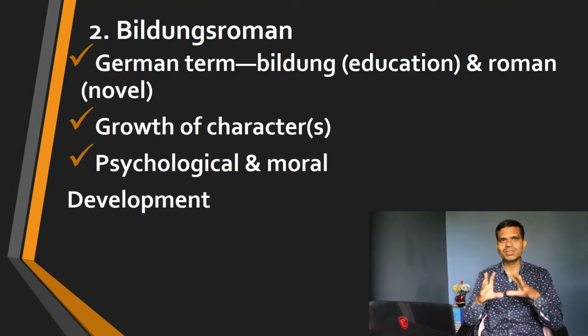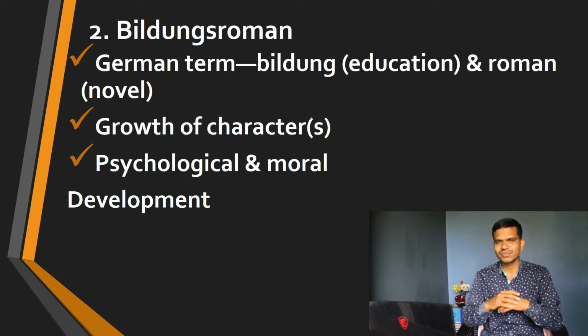And in this particular German type of novel, the Bildungsroman, the growth of that character is stressed. The growth of that character is explained. The growth of that character is described very clearly in such novels, and this growth includes the psychological development as well as physical development of that character, and moral development is also given special significance in the Bildungsroman. So this is a popular type, an old popular type we can say, and here we have examples.